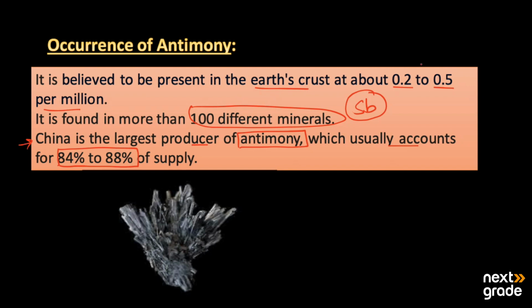In the earth's crust, it is found in the pure form, and its simple color is grayish black, and it is present in the solid state. So this was the simple occurrence of the group 5A elements.